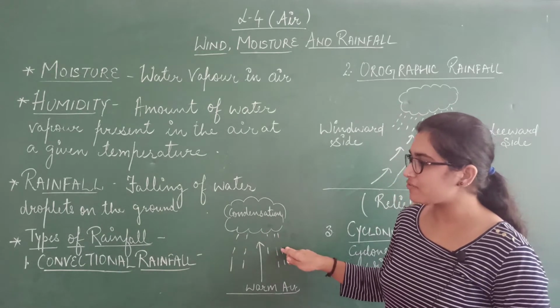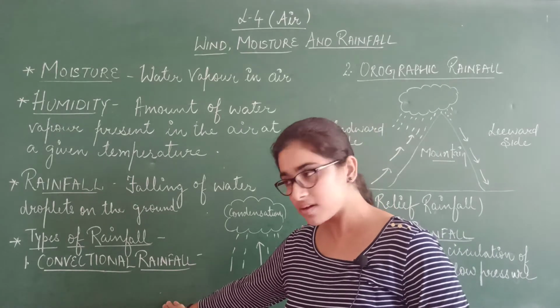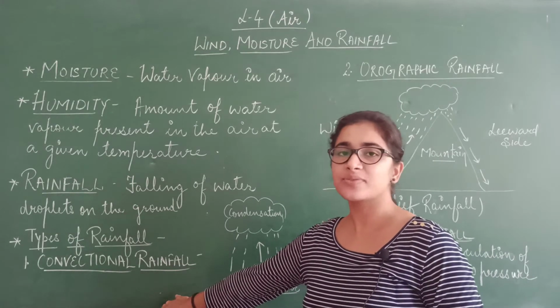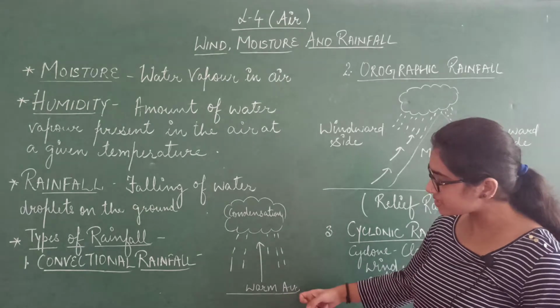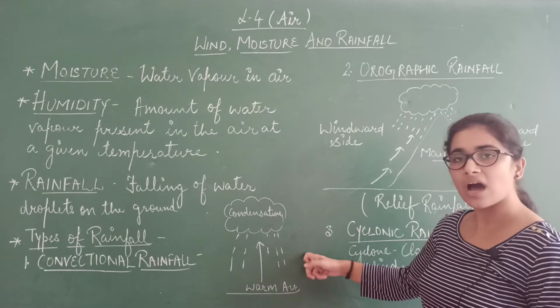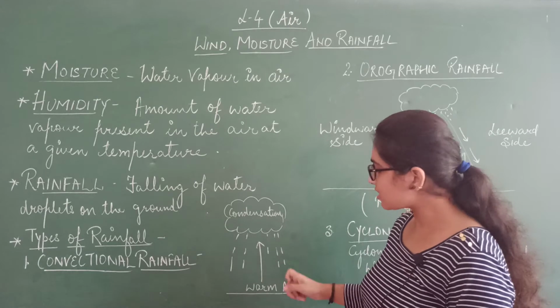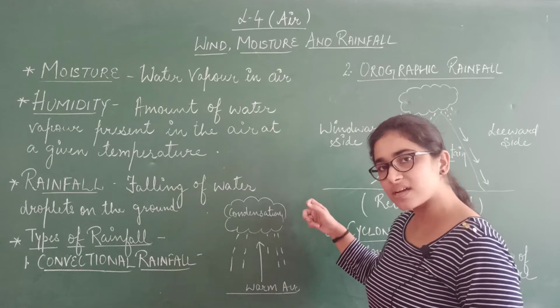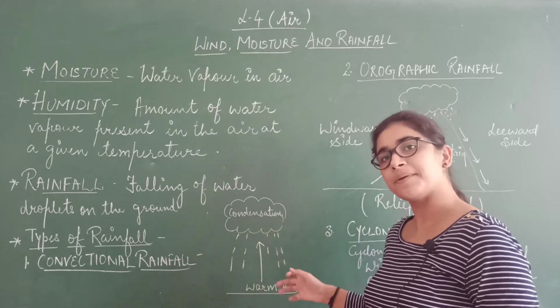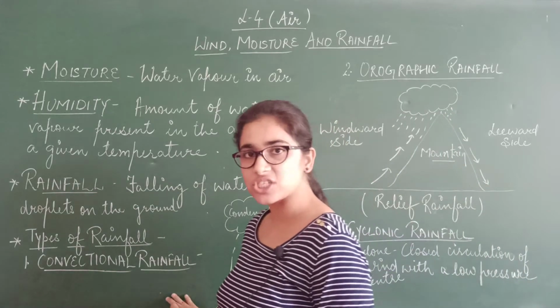This type of rainfall is known as convectional rainfall. So here you have seen that vertical transfer of heat is there because the heat of the surface of the earth has risen upward with the air. So here the warm air is there, then evaporation will take place, which will lead to condensation and finally the precipitation. So this is the convectional rainfall.